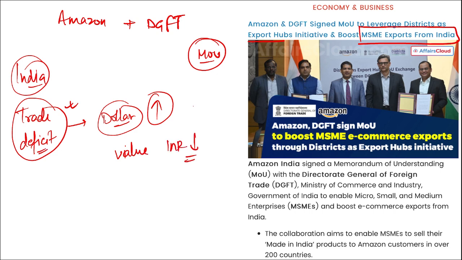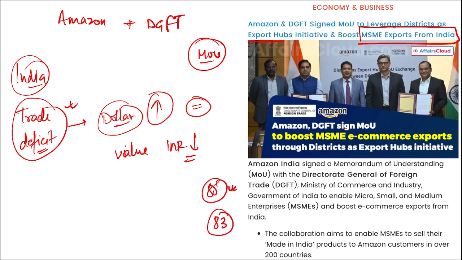Along with the trade effect, we are seeing the global supply of dollars and recession news, all these things are impacting, and the INR value is going down as compared to the dollar. We saw that it recently touched the mark of 85 rupees. As of now it is hovering between 83 point something rupees per dollar, right?